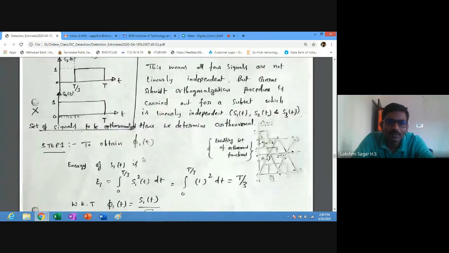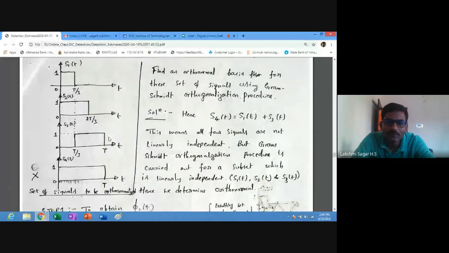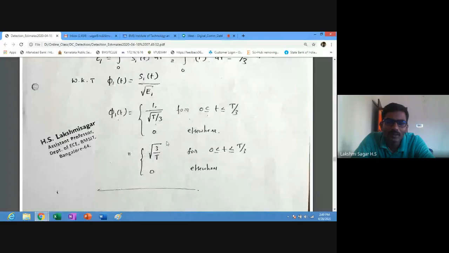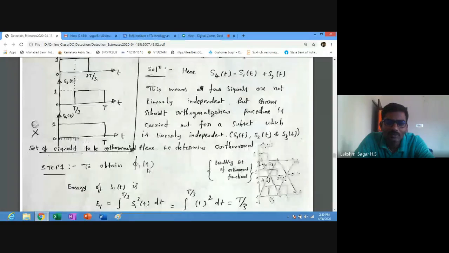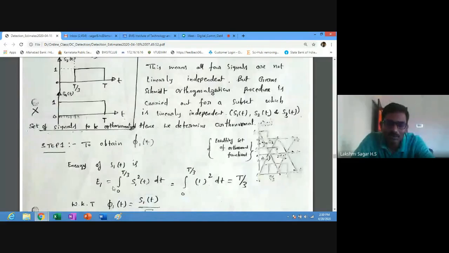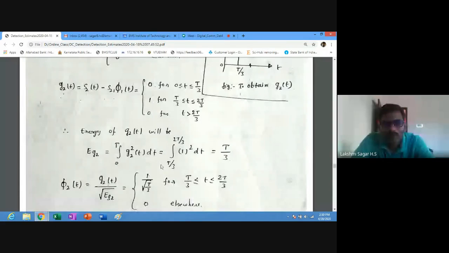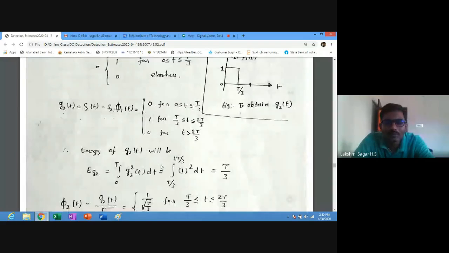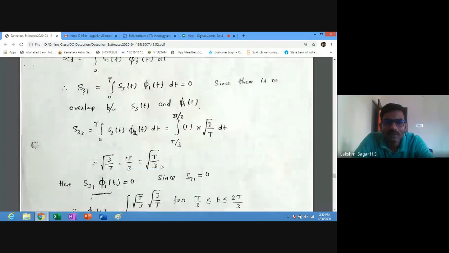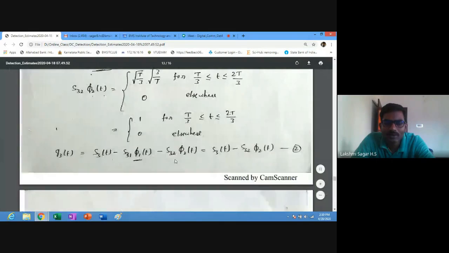This is the waveform for S3 of t, and this is pi 1 of t. For 0 to T by 3 it is root 3 by T. So it is not overlapping with this signal, because from 0 to T by 3 S3 is 0, but pi 1 of t has root 3 by T. Because they are not overlapping with each other, we can straightaway write S31 as 0.